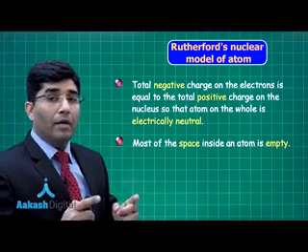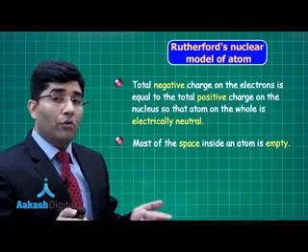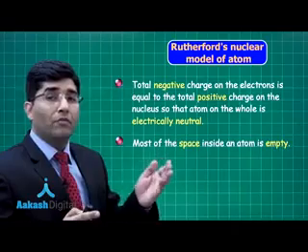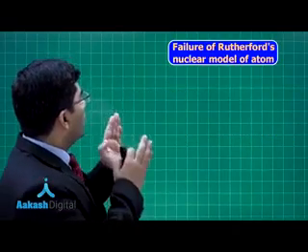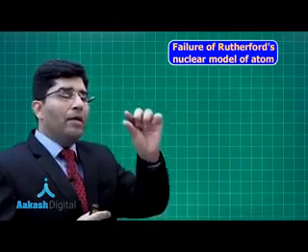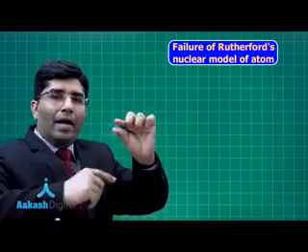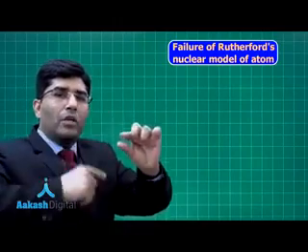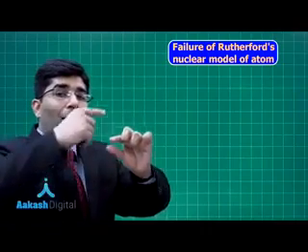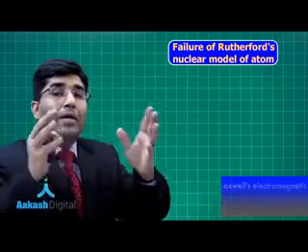But Rutherford's model also failed. Let us discuss why. Failure of Rutherford's nuclear model of atom. Everybody knows that according to Rutherford, the electron moves in a circular path around the nucleus. But when an electron moves, it emits radiation.